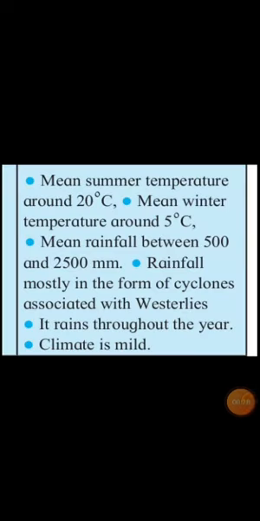Climate of this region: mean summer temperature around 20 degrees Celsius, mean winter temperature around 5 degrees Celsius, mean rainfall between 500 and 2500 millimeter. Rainfall mostly in the form of cyclones associated with westerlies. It rains throughout the year. Climate is mild.